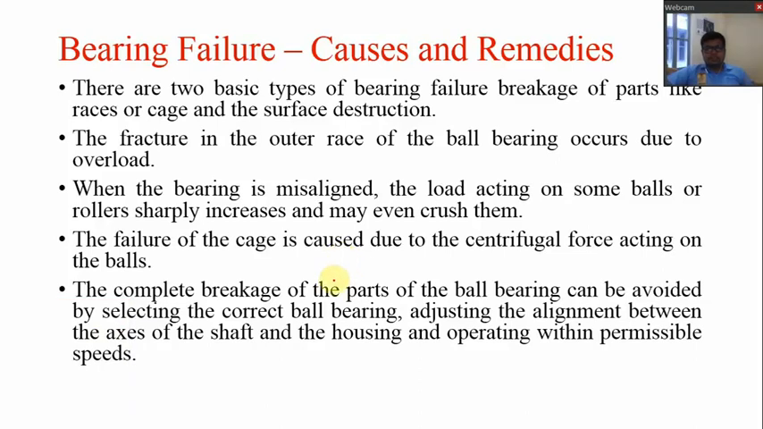Good morning everyone. In this video, we will go through the remaining two theories of design of rolling contact bearing, that is bearing failure and bearing lubrication. So first of all, let us go through the bearing failures.